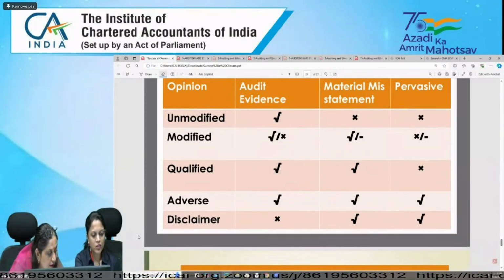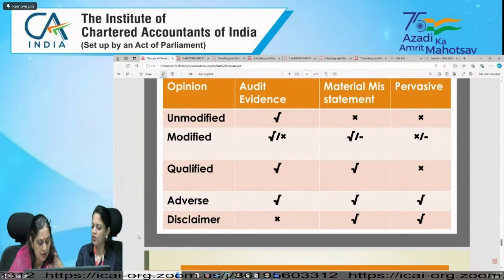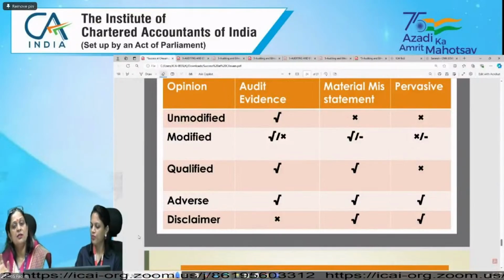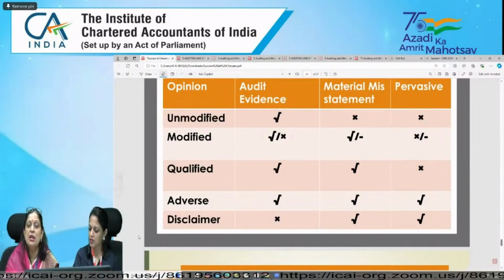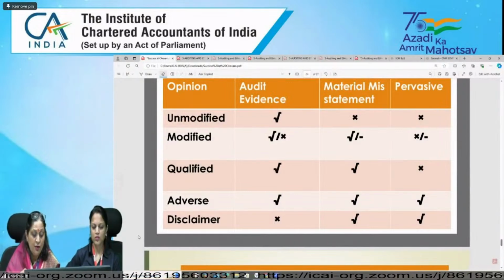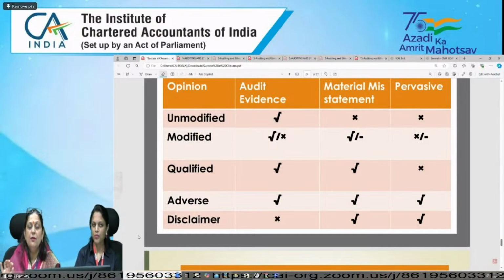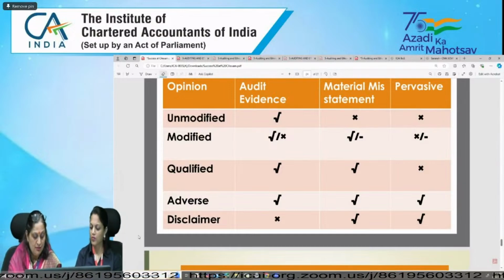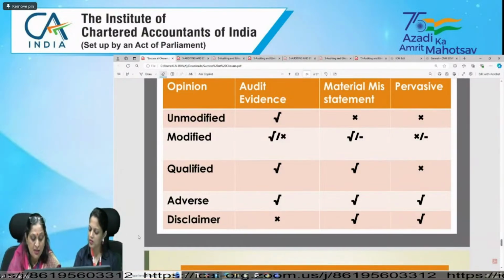I think Sachin is asking whether we should learn specific procedures for particular assertions. Only for disclosure do you need to give them, because for the rest of the things you can directly write the assertion. Specifically for presentation and disclosure you need to refer to Schedule 3. Otherwise you can interlink it.